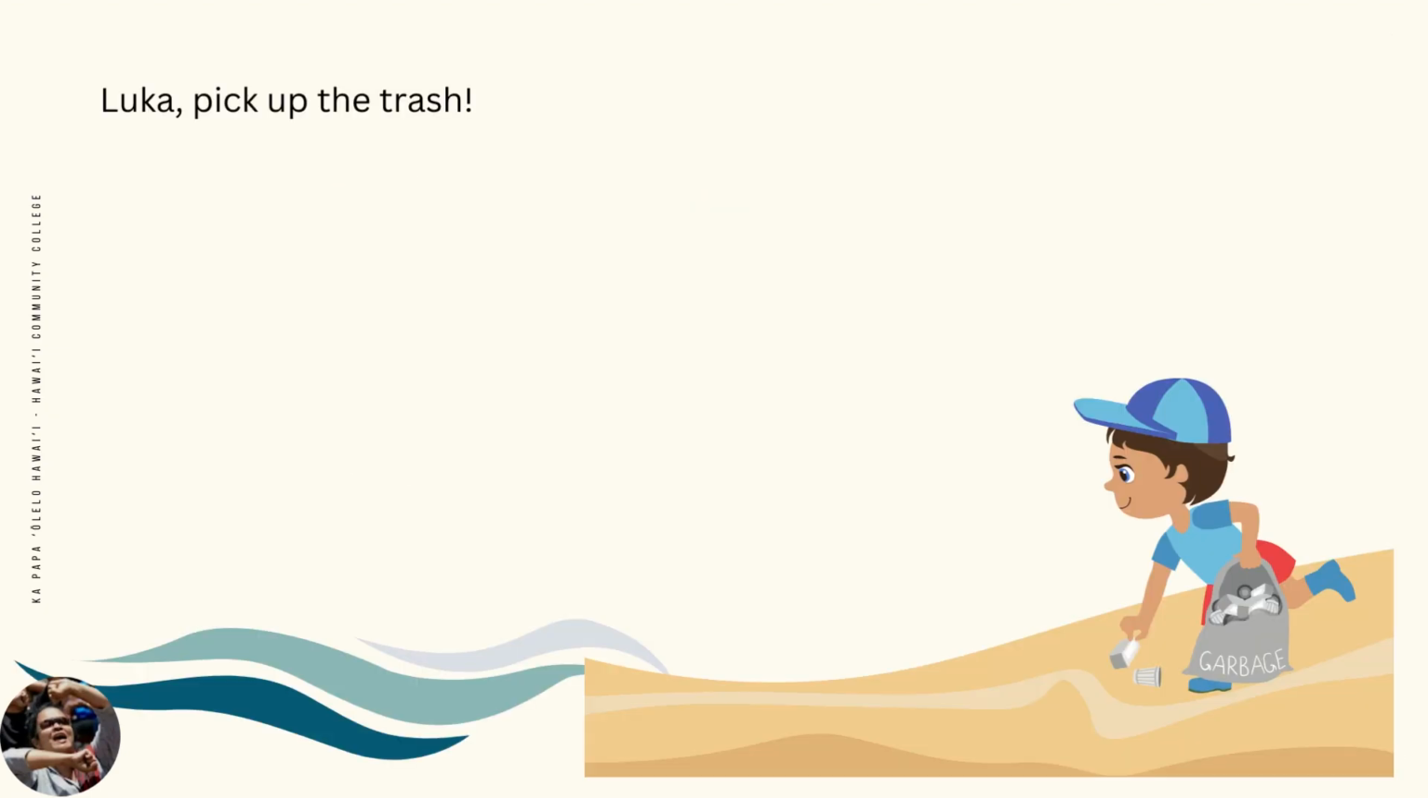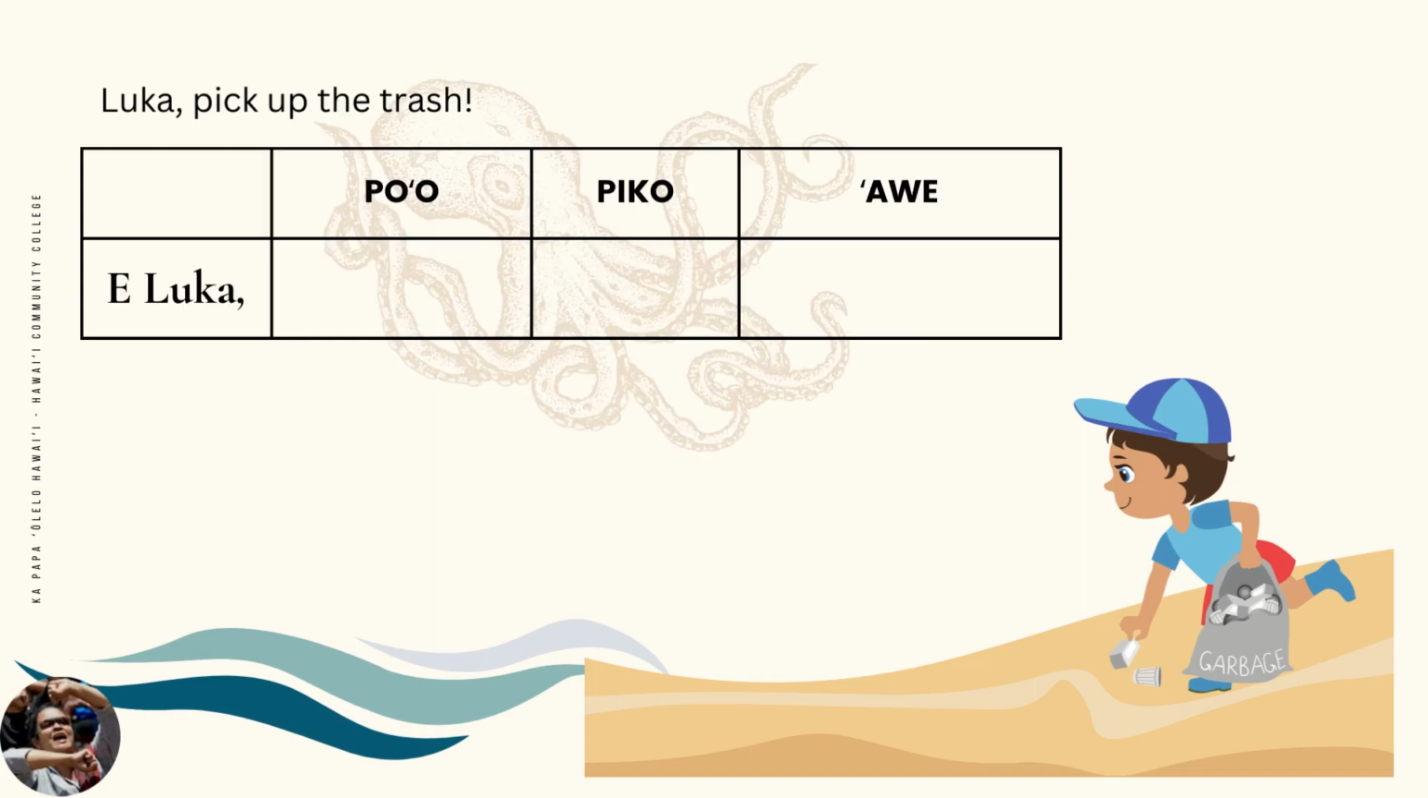or negative. Here is an example of a command. Luka, pick up the trash. This sentence starts with an extra word that is not part of the main sentence. In this phrase, we are getting the attention of the person we are speaking to, Luka. To get someone's attention, we use the amihea e. E Luka. The main sentence, pick up the trash, is a command.